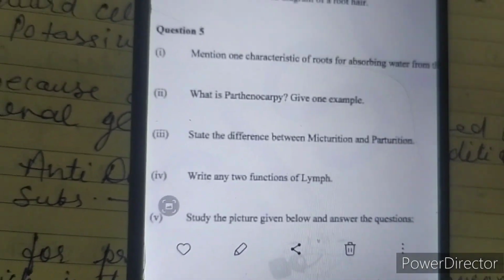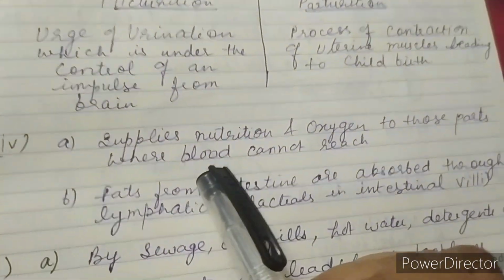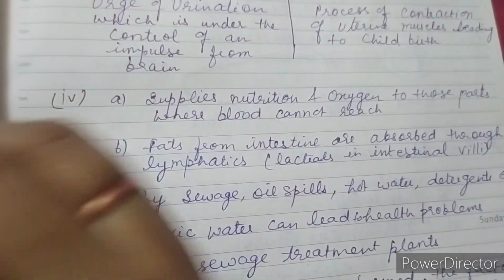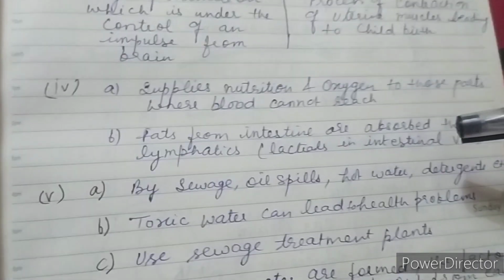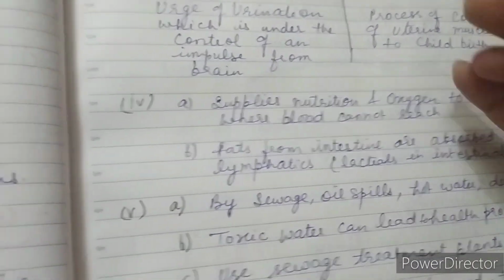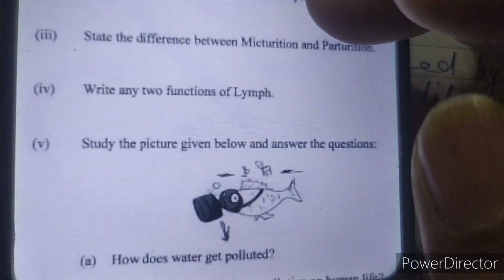That is also a direct question. You can write any 2 functions of lymph. Supplies nutrition, oxygen to the parts of the body where blood cannot reach, and as well as it helps in the absorption of fat from intestine. That is lacteal present in intestinal villi, because that is also a lymphatic organ.